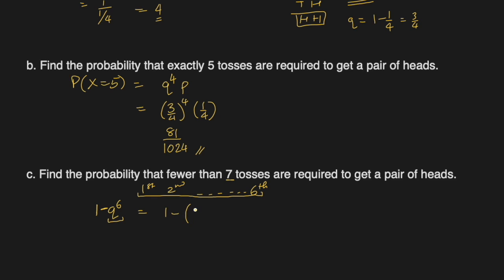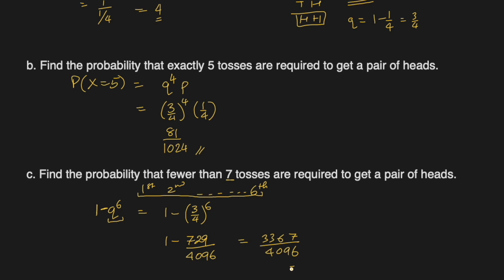So that's 1 minus (3/4) to the power 6. 3 to the power 6 is 729, and 4 to the power 6 is 4096. So 4096 minus 729 gives 3367 over 4096.